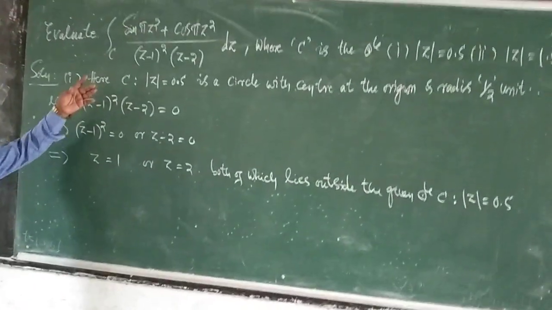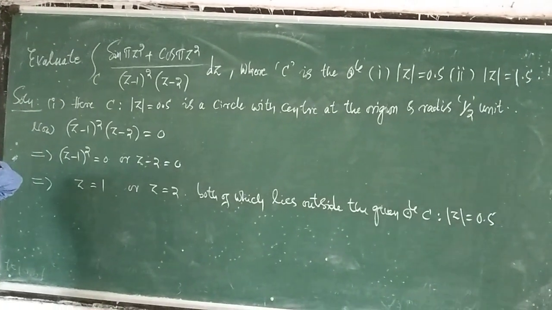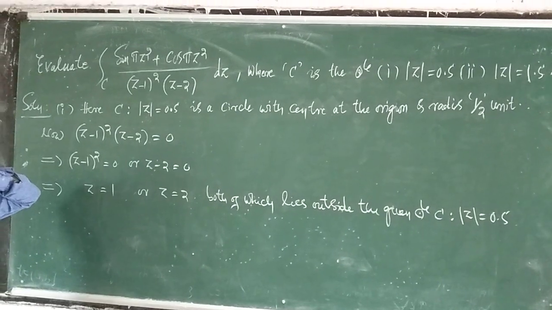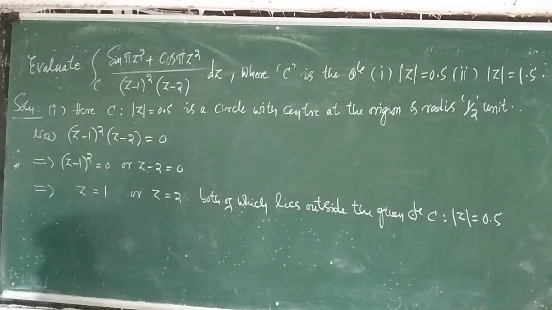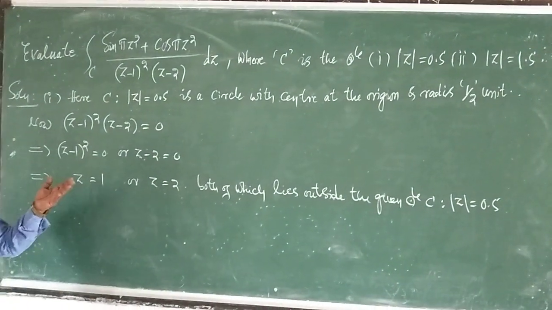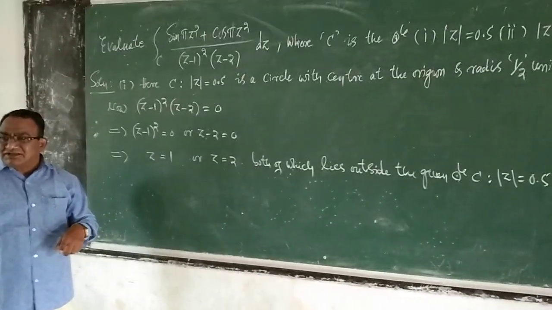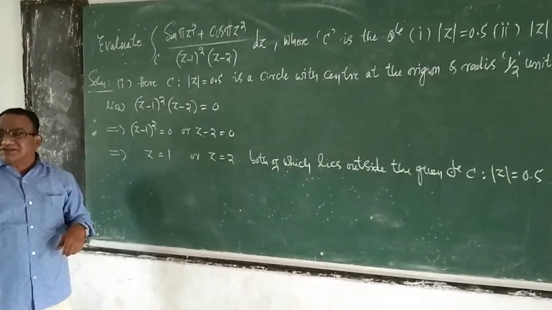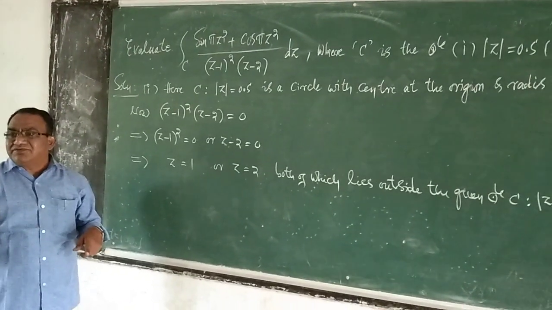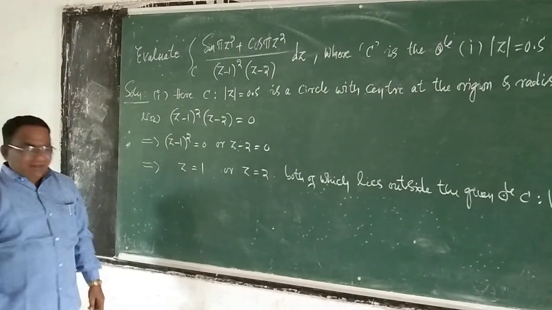But however, your f(z) = (sin πz² + cos πz²) divided by (z − 1)²(z − 2) is an analytic function. Therefore, you can apply Cauchy's theorem, not Cauchy's integral formula. What Cauchy's theorem says, in such a case, if it is analytic, the integration of f(z) dz is equal to 0.